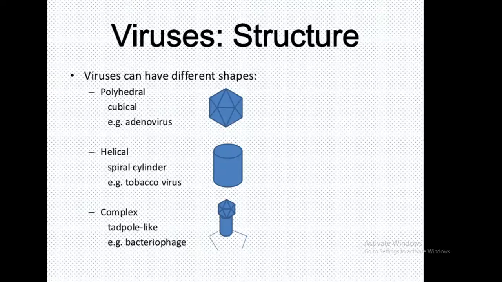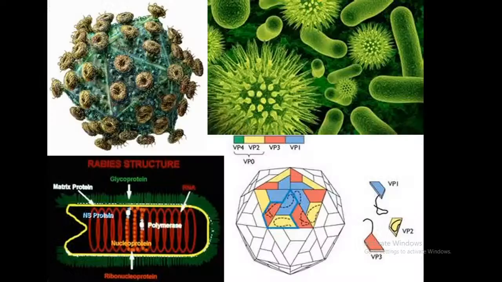Second one, helical. They are spiral cylinders, for example tobacco viruses. Third one, complex. That is tadpole-like and it is known as the bacteriophage.